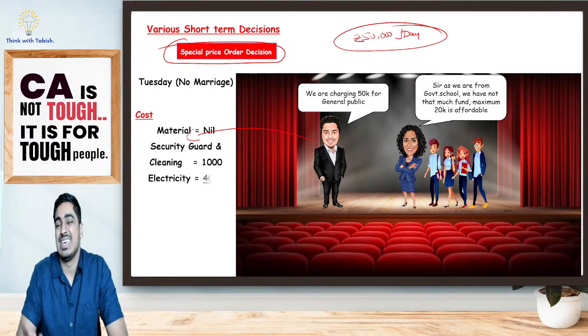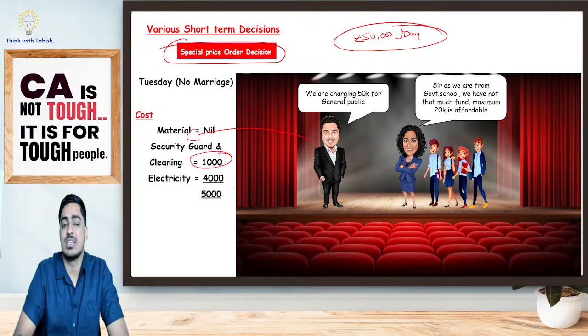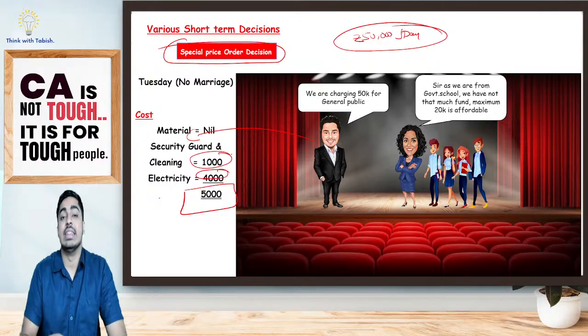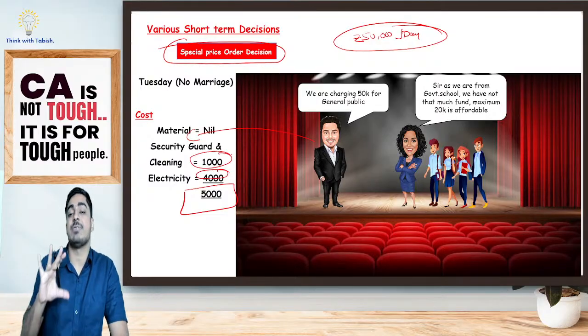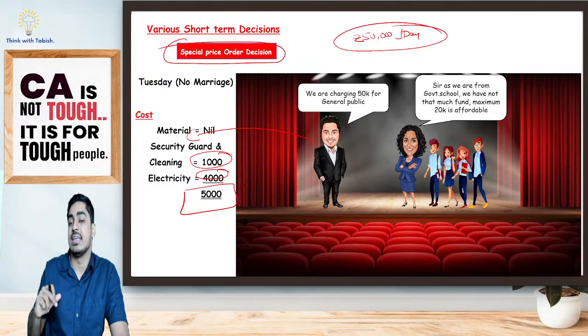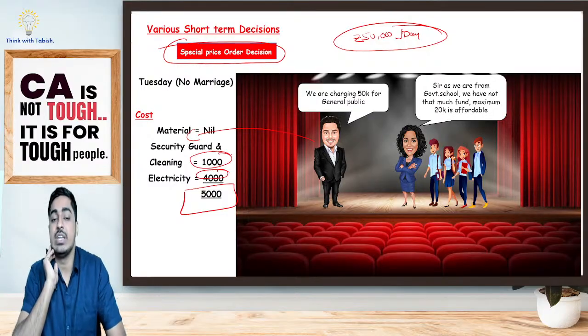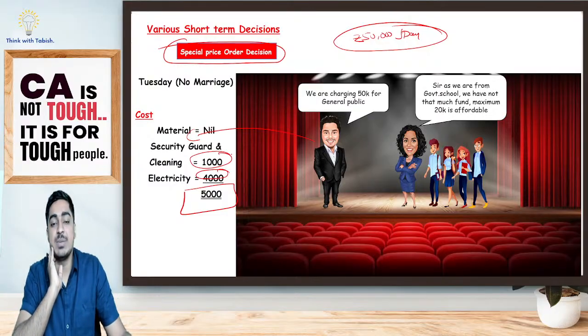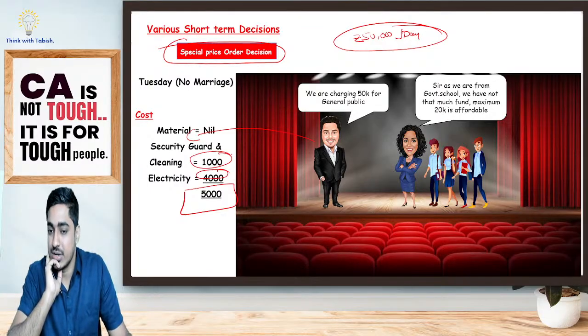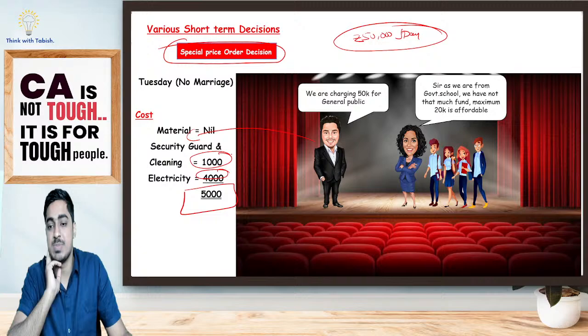I make a list. Material, nothing is needed. I want one security guard and one person for cleaning, for which I have to pay 1,000 rupees. Electricity for that particular day, suppose I incur 4,000 rupees. That means the relevant cost I will be incurring for that day is 5,000 rupees. As against that, the revenue I am going to get is 20,000 rupees. Should I accept this special price order, or should I not?